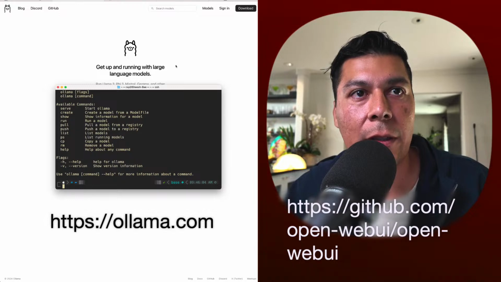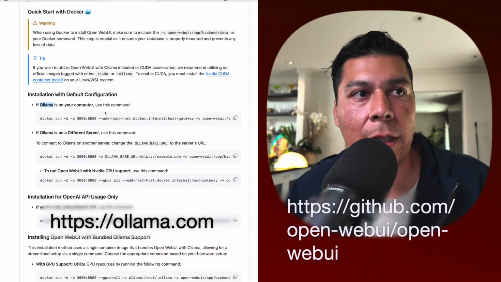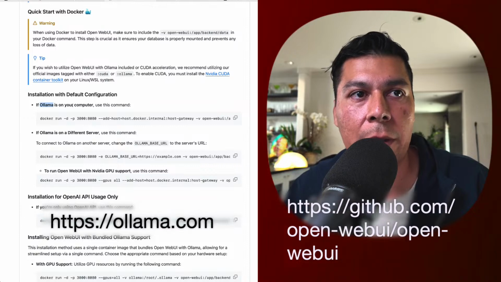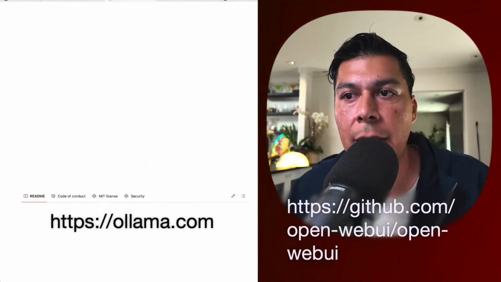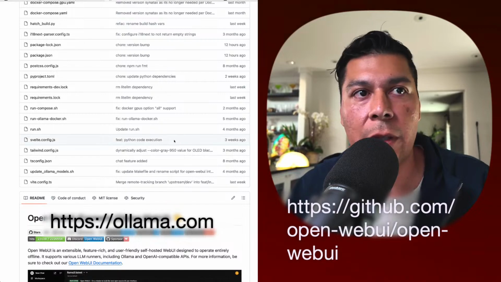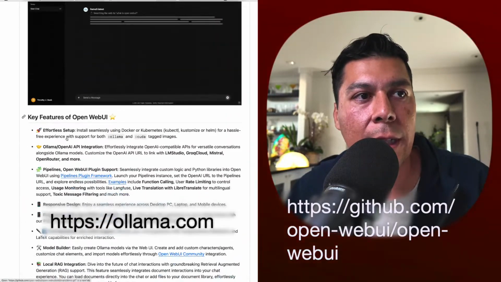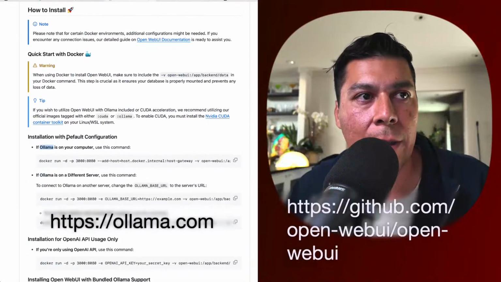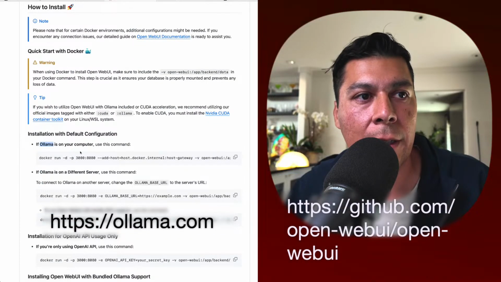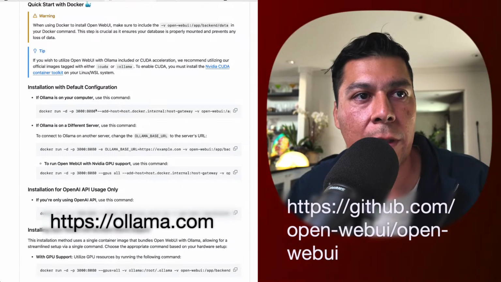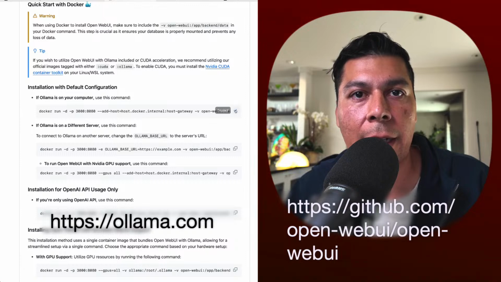So Ollama is installed, and then we have GitHub installed. The next step is, if Ollama is on your computer, run this command. So we're just going to copy this command from the github.com/openwebui page. We scroll down to this section where it says how to install, quick start with Docker. If Ollama is on your computer, this is the first one that's here. So go ahead and copy that.